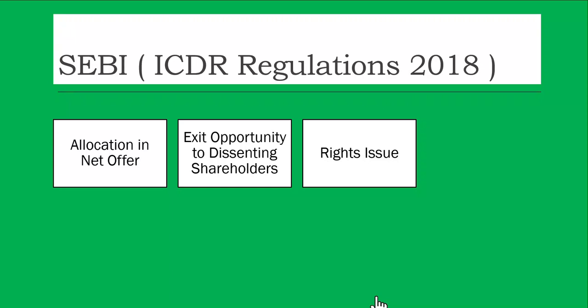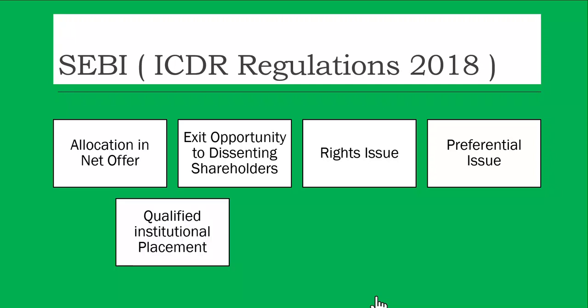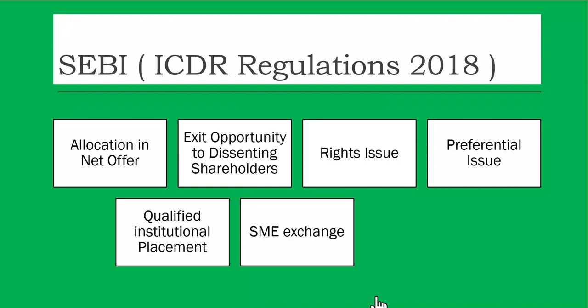If the existing shareholders don't want to give the money to the company, then the company can go for an FPO or a preferential issue. A preferential issue is when the money is raised from a few select people. Then there is something called a qualified institutional placement, where the money is raised through certain qualified institutional buyers, which I'm going to discuss in more detail later in my presentation.